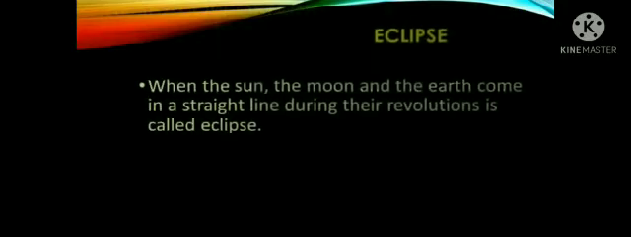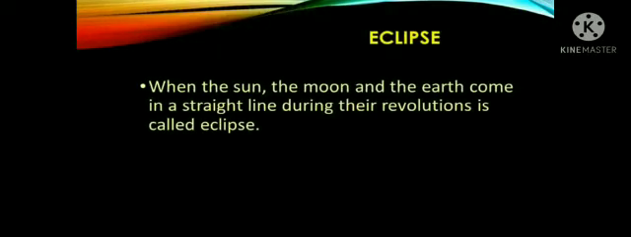The shadow obtained from an extended source. Let us see what is given to us. When the sun, the moon and the earth come in a straight line during their revolution, it is called an eclipse.